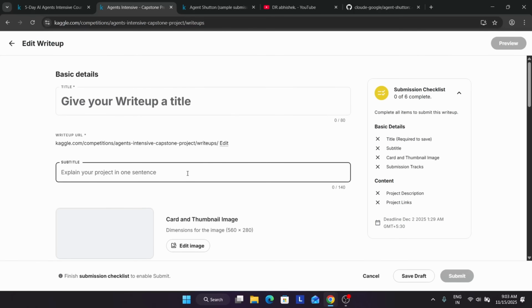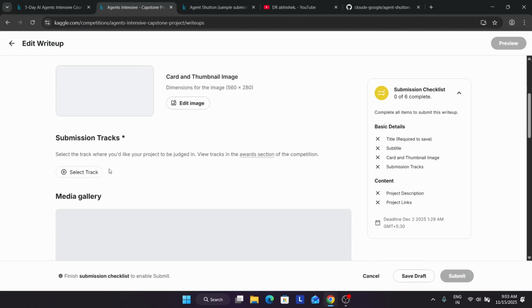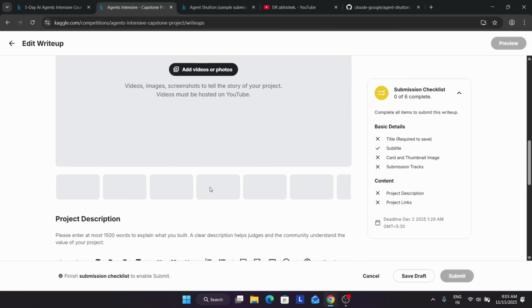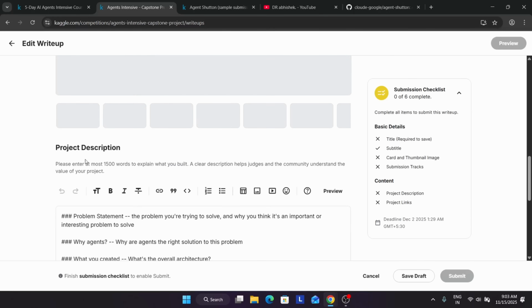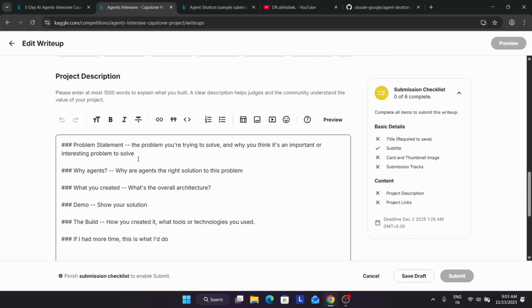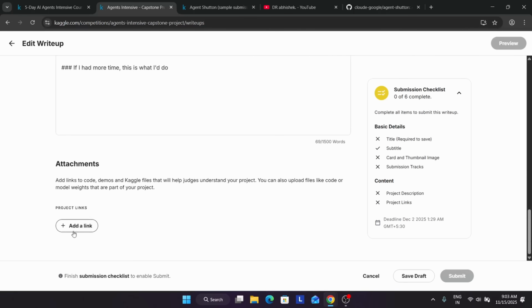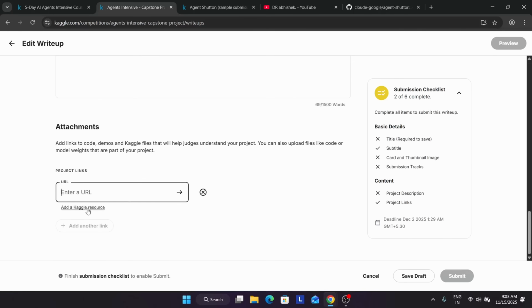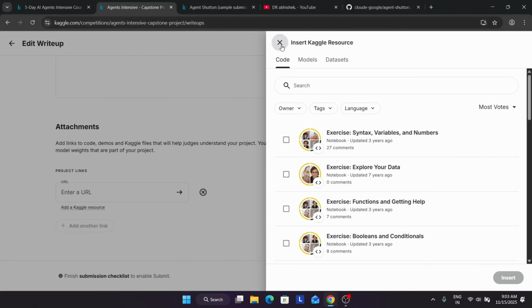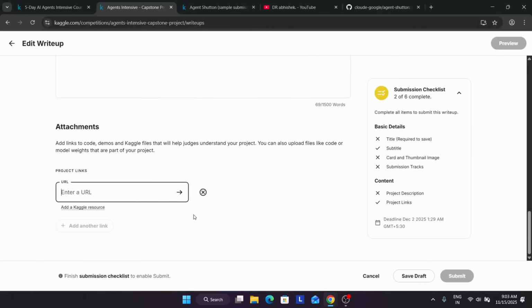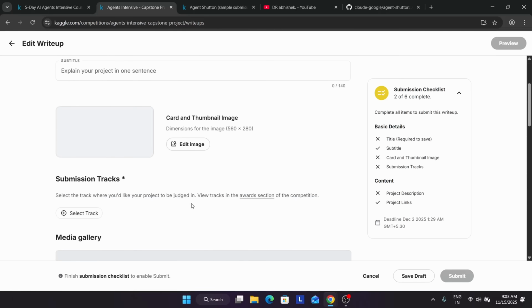First, you have to explain your project, make a thumbnail, and select a track like agents for good, enterprise, freestyle, or concierge. Then you add videos and photos, and the project description like the problem statement, what you are trying to solve, why you are using this agent, and a quick demo video. After that you have to attach a project link. If you have built on Kaggle, you can submit it like this, or you can share the GitHub link. Now let me show you a quick demo of what the sample project looks like.